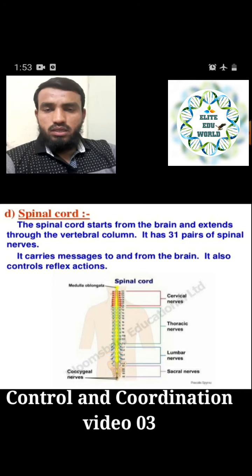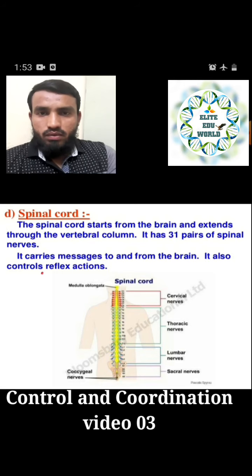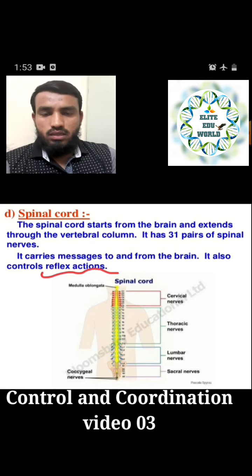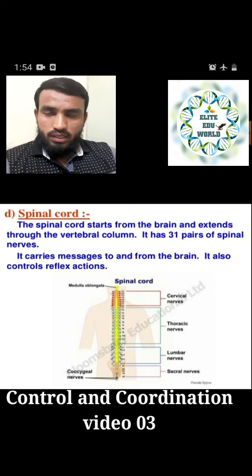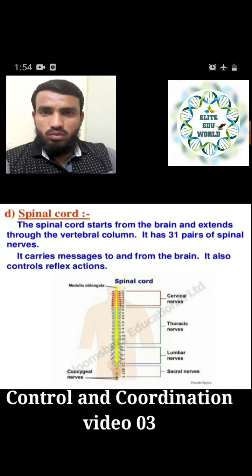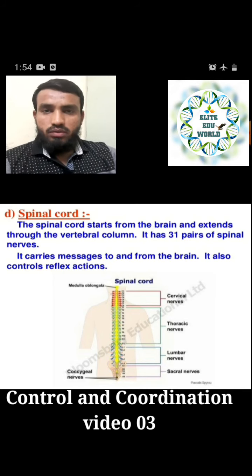The second thing is that it also controls the reflex action. It is a very important thing, reflex action. We will see it in detail in our next points. Reflex action is the immediate response of our body, unknowingly. Suppose we touch a hot object and unknowingly we remove our hand immediately, and then we understand, oh, we have touched a hot object, so we immediately removed our hand. That immediate command is given from the spinal cord only.